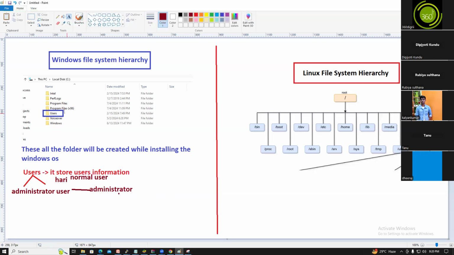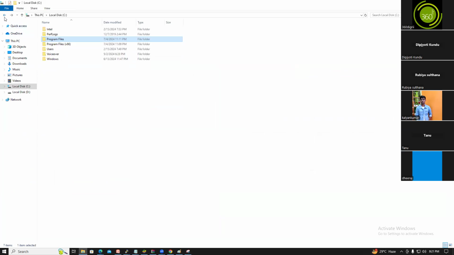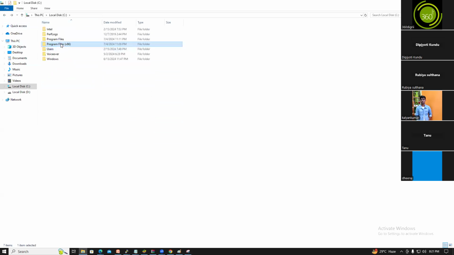The same goes for Program Files. If you install any software, the third party software will be installed here, in Program Files: Git, Google, Intel, kubectl, Lens, Microsoft Office, Notepad, Oracle, Putty, Terraform. These are all third party software. While installing the OS we need to install some software, and that software will be installed under the Program Files directory.